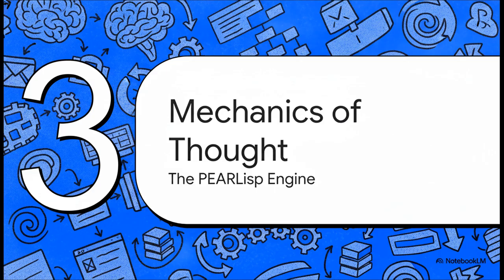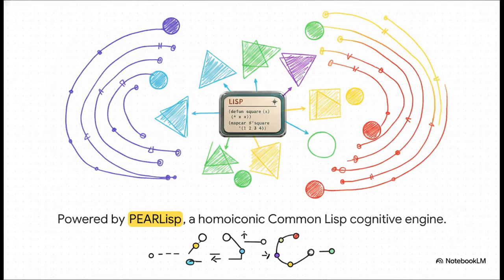Section 3, the mechanics of thought, powered by the PeerLisp engine. So under the hood, version 8.0 runs on what's called PeerLisp. The documentation describes this as a homoiconic common Lisp cognitive engine. If we translate that tech jargon into plain English, it just means the entire memory lattice self-assembles using incredibly simple, elegant building blocks.